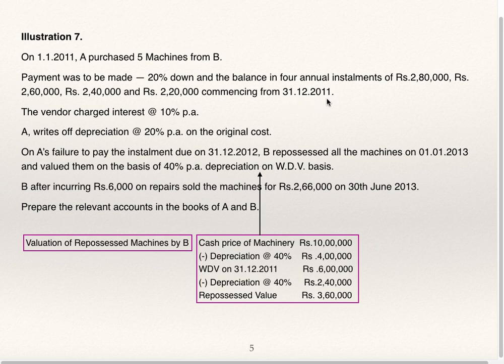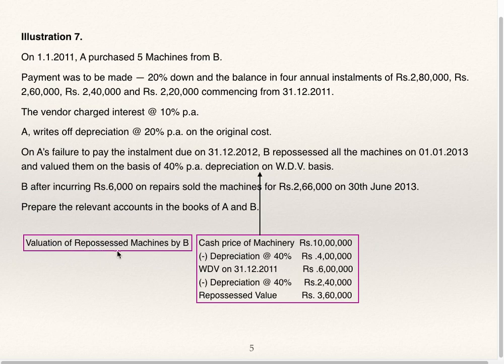First installment is on 31st December 11. He has failed to pay the installment on 31st December 12. That is very second installment he has not paid. B repossessed all the machines. He has repossessed all the machines on 1/1/13 and valued them on the basis of 40% per annum depreciation on written down value basis. B, after incurring 6,000 on repairs, sold the machines for 2,66,000 on 30th June. Prepare relevant accounts in the books of A and B.